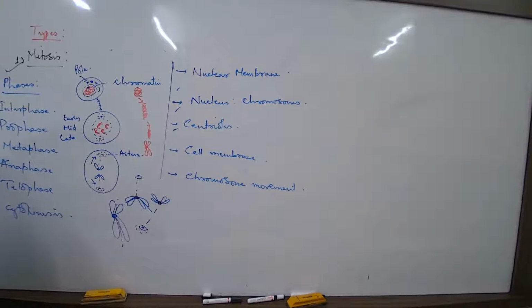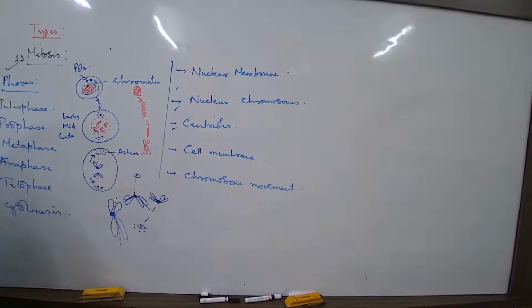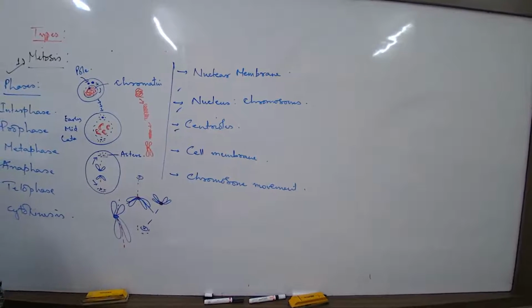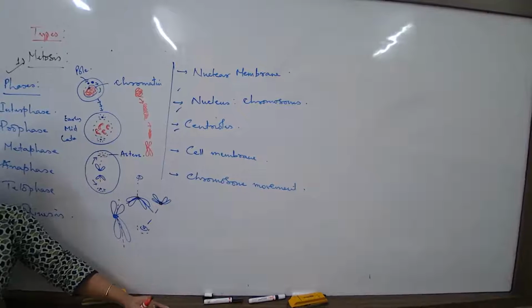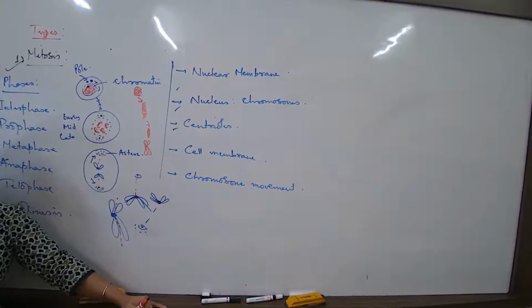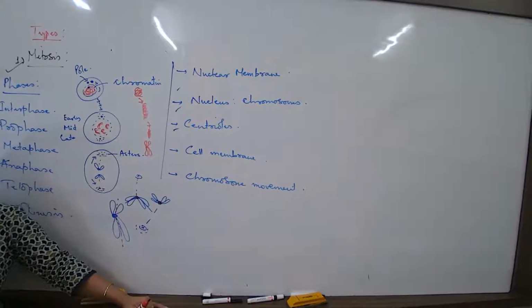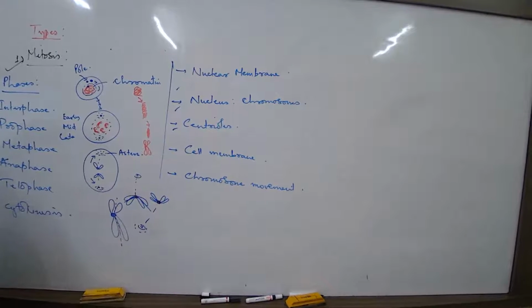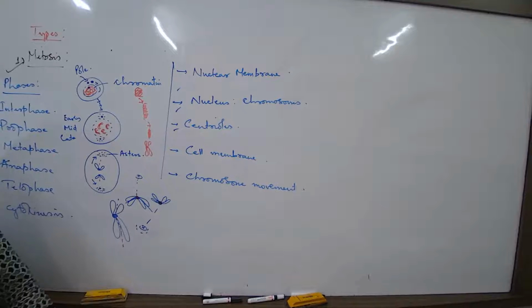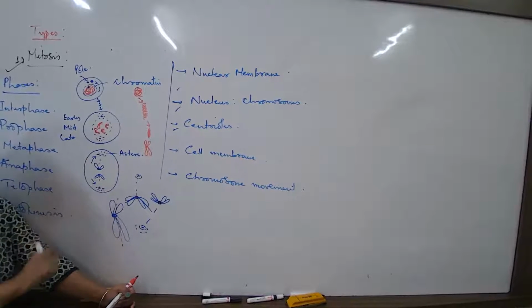Is this complete metaphase? No, this is still not complete metaphase. At the stage of metaphase, all the chromosomes will more or less arrange themselves this way. This is complete metaphase. But this is only for a short period of time, when the chromosomes will start getting pulled from both the ends by the process of depolymerization at the poles.